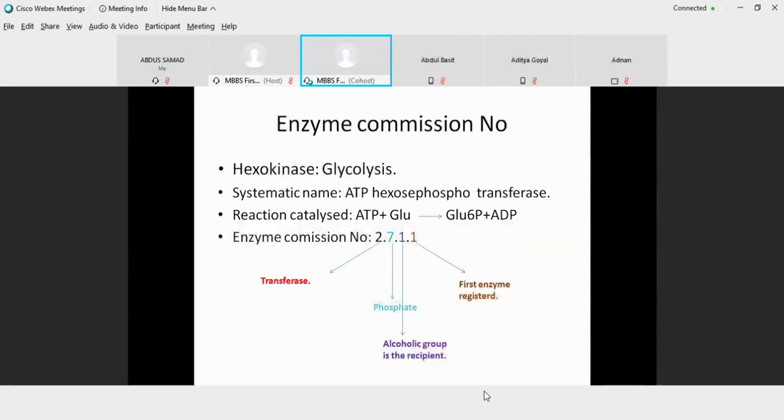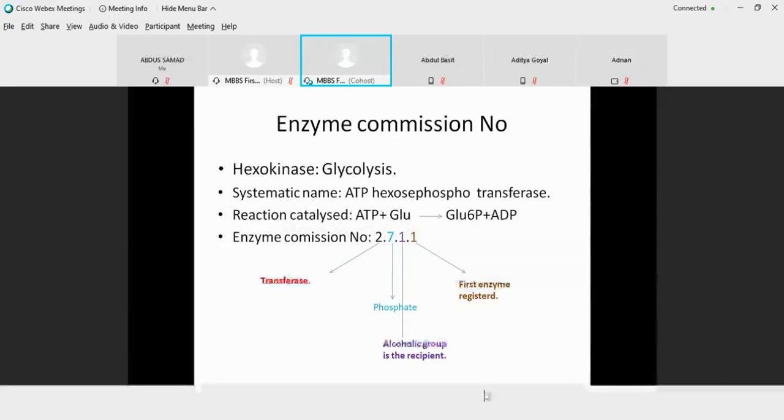So this is telling you that hexose has been phosphorylated, taking the phosphate from ATP, and the enzyme is a transferase. The reaction it catalyzes is that glucose in the presence of ATP is converted to glucose 6-phosphate. The enzyme commission number for hexokinase is 2.7.1.1.